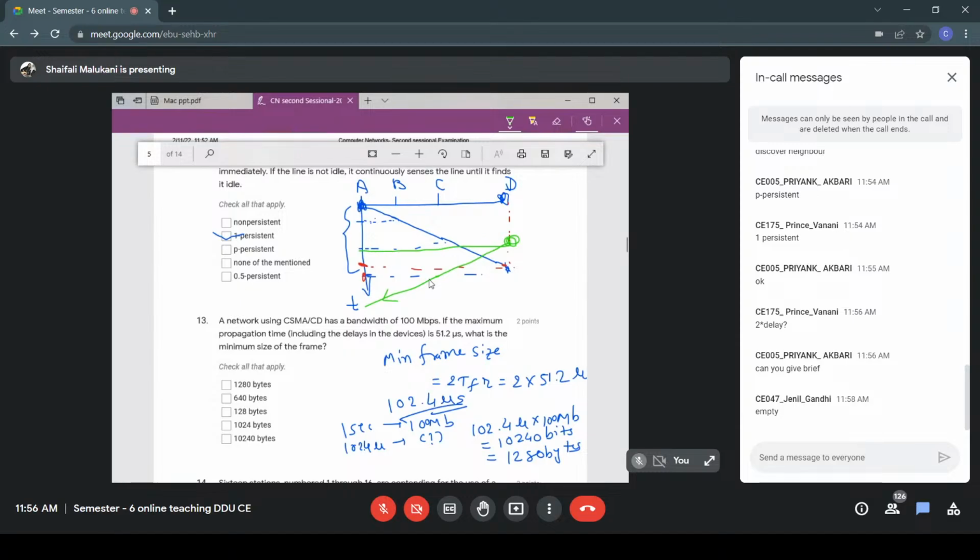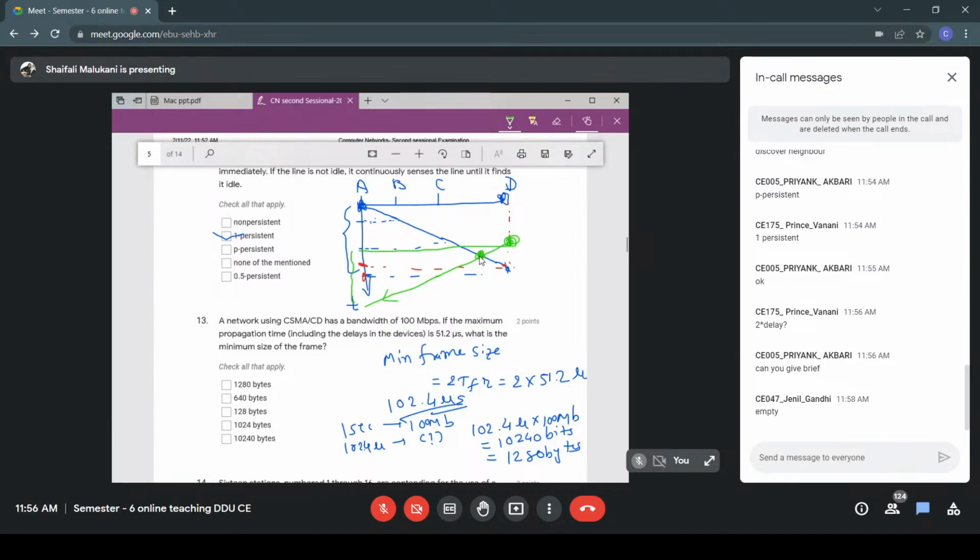The signal will propagate in the channel. It will also take some time to reach all the other stations. Like C will receive it at this moment, B at this moment, and A at this moment, right? So here D started transmission, unaware that A has transmitted. Now its signal is propagating, A's signal is also propagating, and both will collide at this moment. Here the collision will take place.